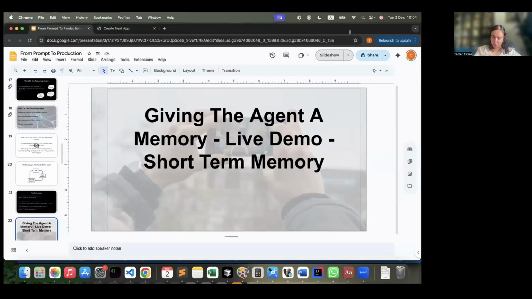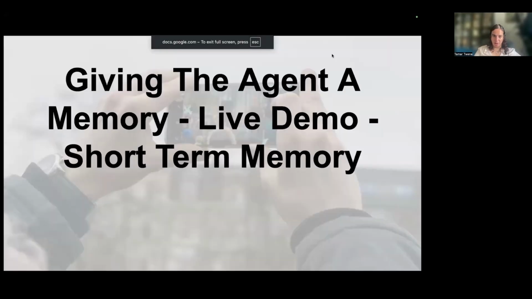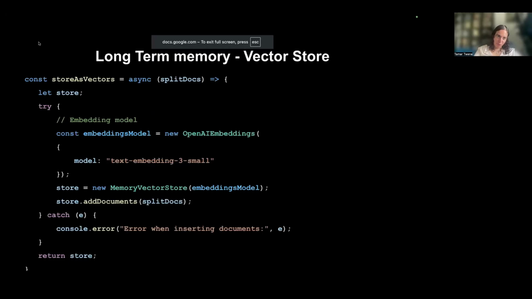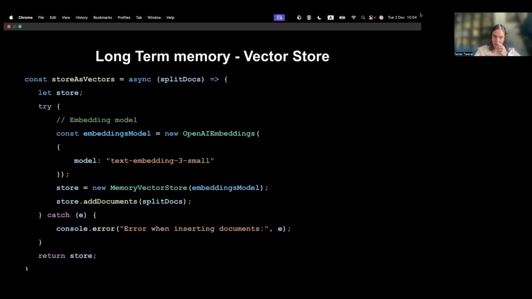So that is a short-term memory. If you've seen, everything was in memory itself. But if we want to have long-term memory, when we're saving something in the memory, it's only in the memory of the process. When the process is destroyed, all of this memory is destroyed. If we want to have a persistent memory, usually what is done is using a vector DB.